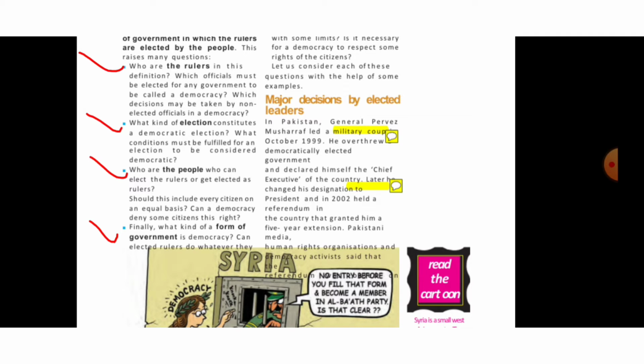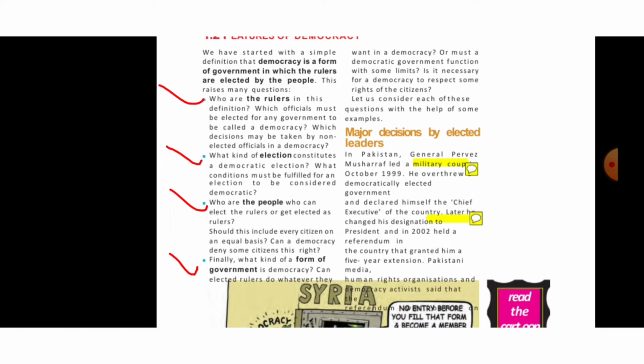So if I give you a gist of this paragraph, the story is here that Parvez Musharraf, the former Pakistani president, proclaimed himself a president by a military coup. He overthrew the previous government and self-selected himself as their president, and later on, to get validation, he performed a referendum or public poll, you can say.